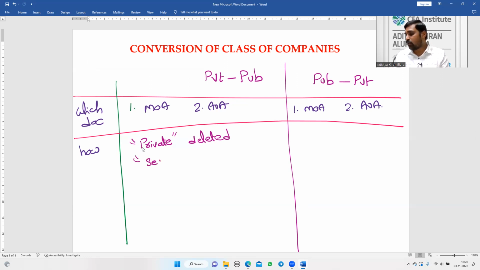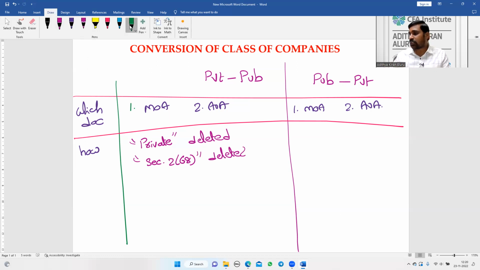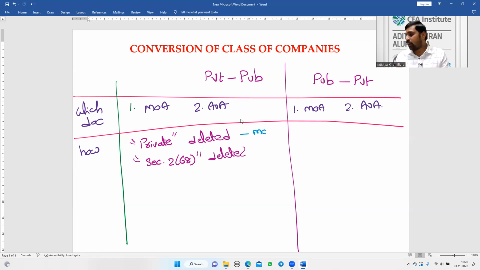Next, section 2 clause 68 conditions are to be deleted in the articles of association. So one change will be in the MOA and the other in the AOA. Therefore both are altered.